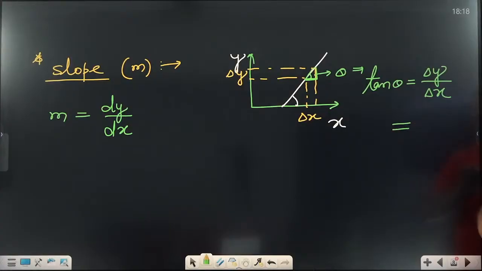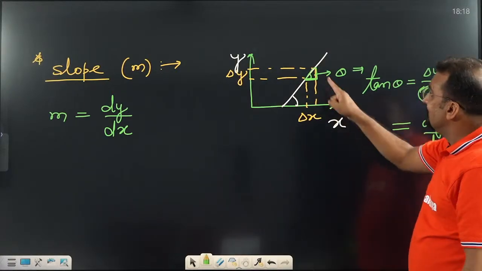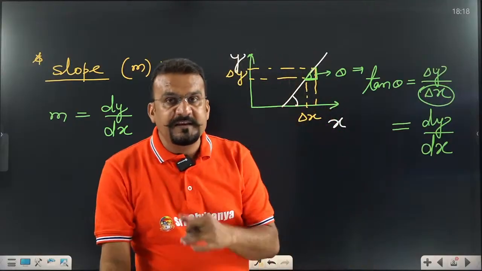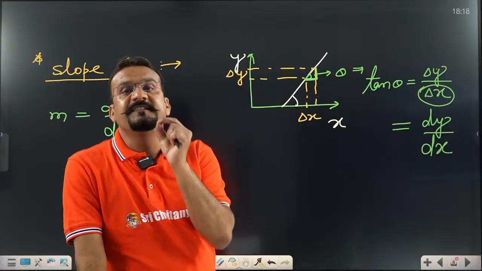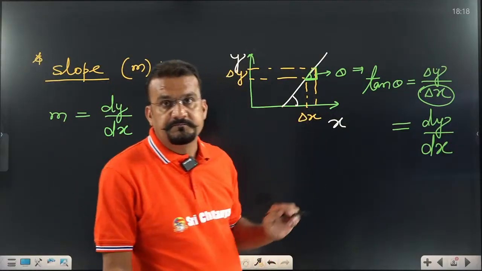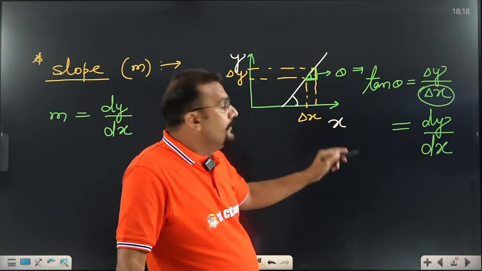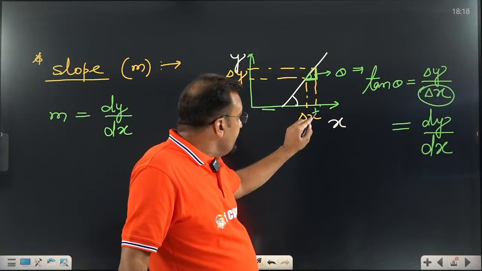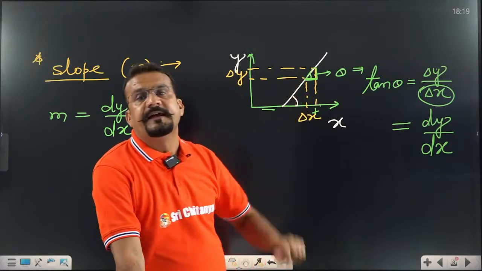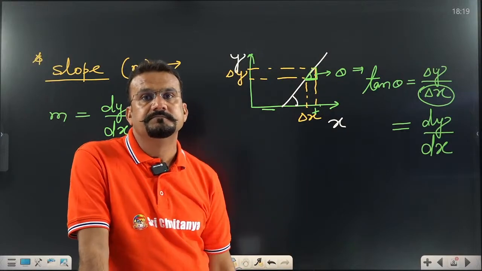And I already told you, when this del x tends to 0, this is going to become dy by dx. That means, what is slope? Slope means tangent. Tangent means tan theta. Which theta should be taken? Listen carefully. Theta should be taken from where? Positive x-axis. This is plus x-axis, this is minus x-axis. From the positive x-axis in the anti-clockwise direction. This is the sufficient definition.